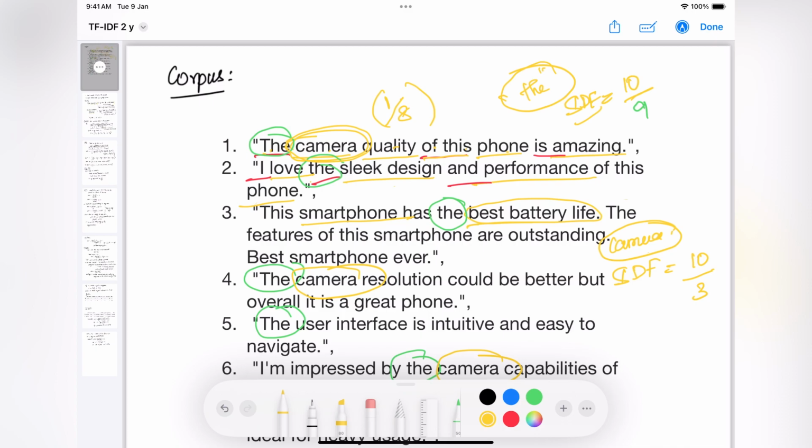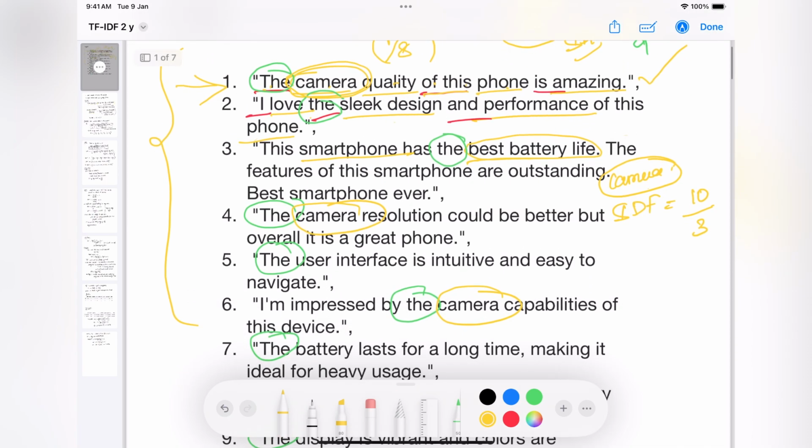So basically, what TF does is it looks at only a single review, but what IDF does is it looks at the whole document. The value of TF will be high when the word is more frequent in the review, right? Because in TF we are just calculating the occurrence of it. At the same time, if a word occurs less frequently in the whole document, then the IDF value will be higher for that.